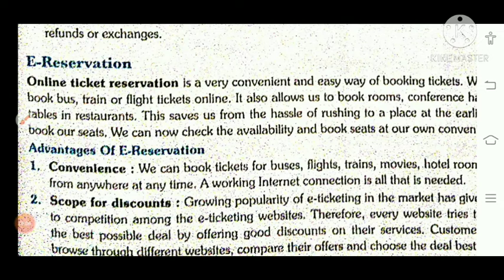Line में नहीं खड़ा होना पड़ता and we are convenient at any time we can do. Otherwise, if you want to do the reservation at the railway reservation side, manually, you will see one big line is there and then you are waiting there for a long time. Okay, so that one is a cumbersome process. So here e-reservation means online ticket reservation, and in this we can easily book the tickets.